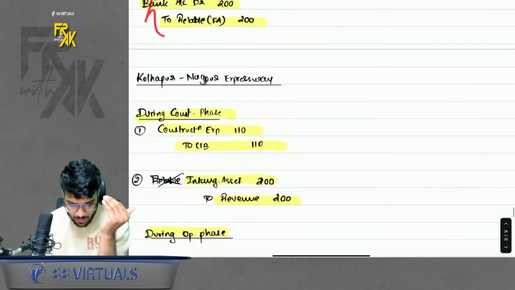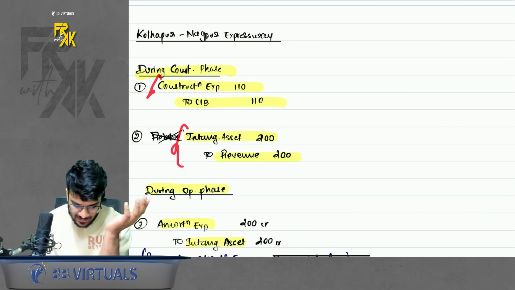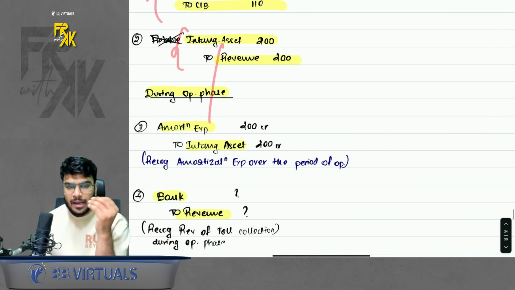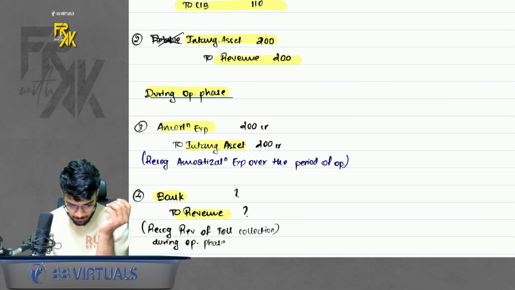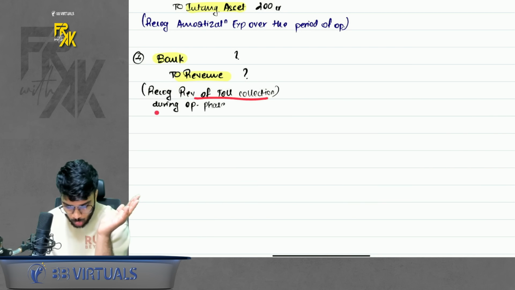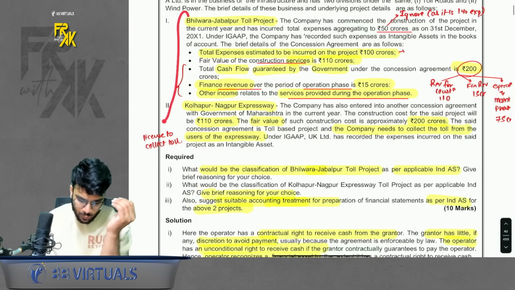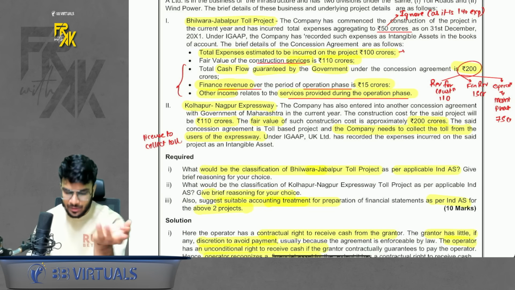What you will receive for maintenance, book in the operation phase, book the interest income, and book the money received. In the second expressway, you are going to receive an intangible. So book an intangible, book the expense, amortize the intangible, and whatever money you collect from toll, you book bank to revenue. Here, the question says toll collection money was missing, so that is why we use a question mark here. So I just gave an overview of this question. Of course, do self-practice of it as well.